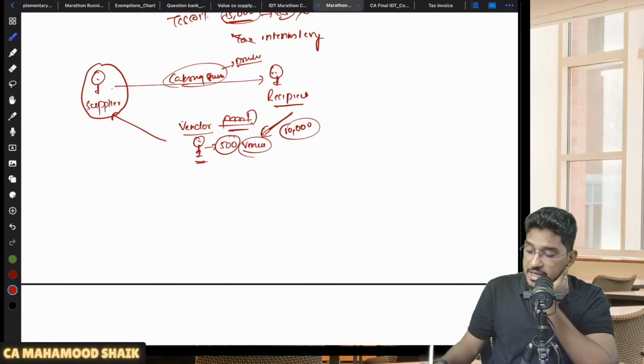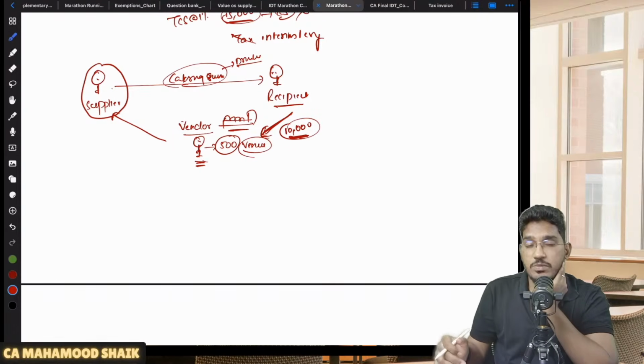So here the recipient has paid 10,000 rupees to a third party. The vendor is a third party. The recipient has paid 10,000 rupees to a third party, which is actually the supplier's obligation. The supplier's obligation has been met by the recipient. The recipient has made a payment to the third party, which is actually the supplier's obligation in relation to that supply.